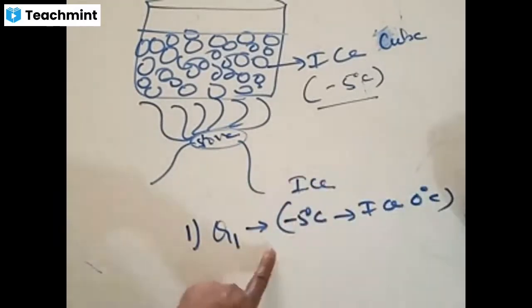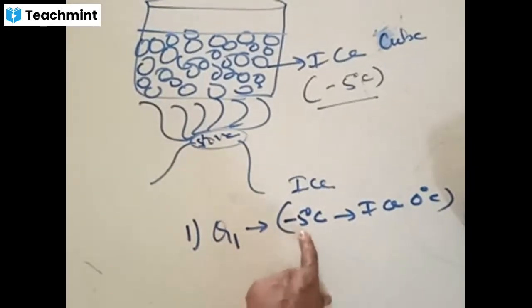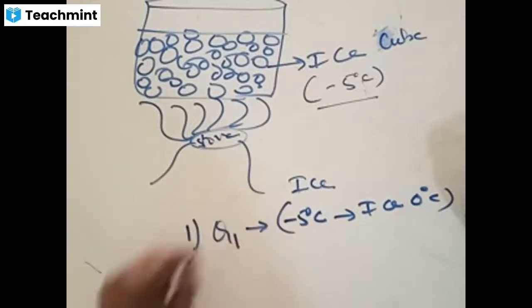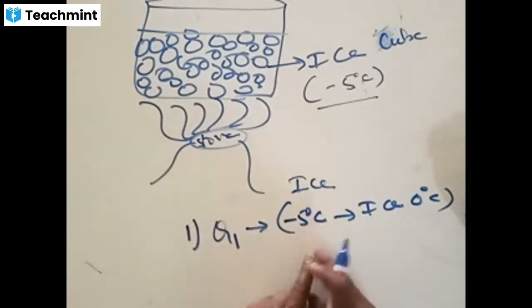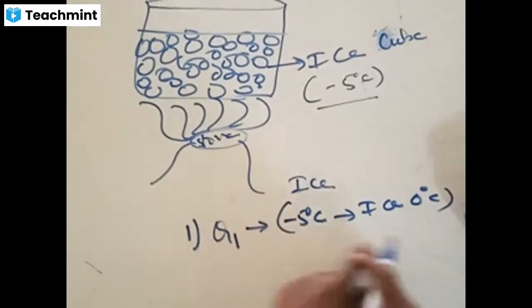Initially, ice is at what temperature? No matter whatever the temperature it is, -5, -8, -12, -20, -50. Initially, heat supplied will be utilized to convert ice at -5 degrees Celsius to ice at 0 degrees Celsius.